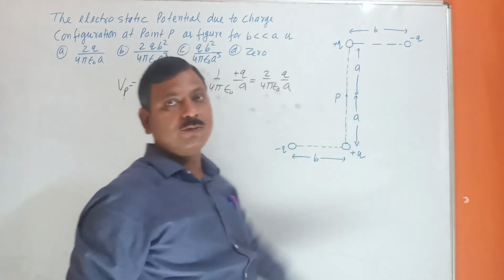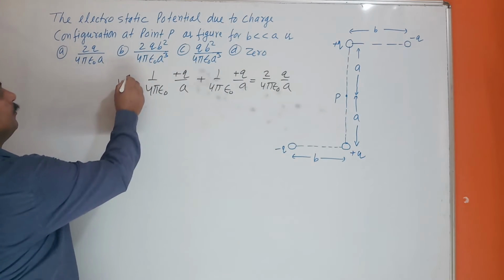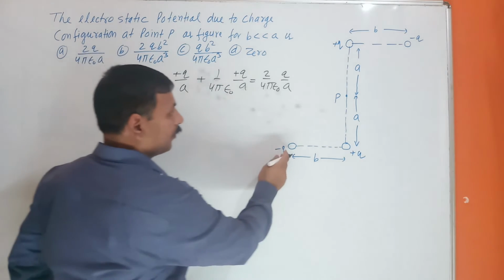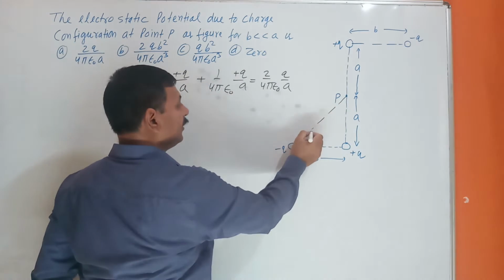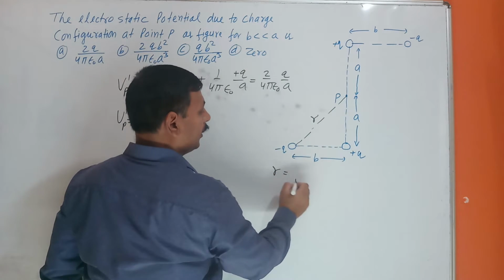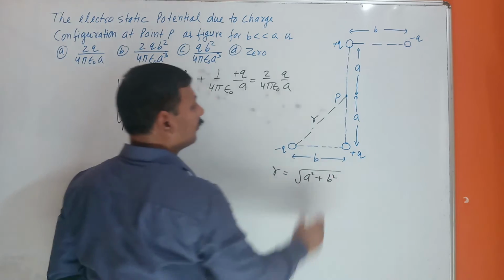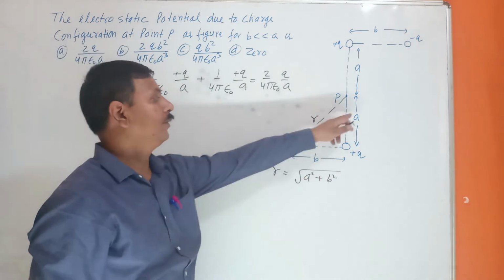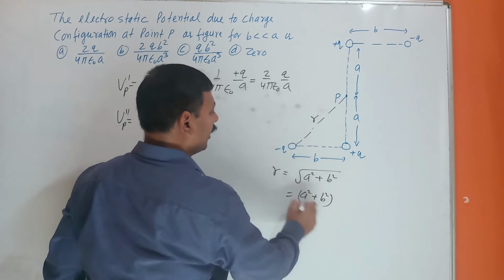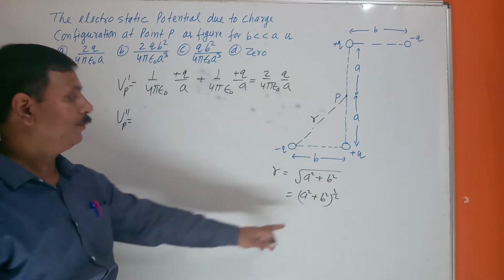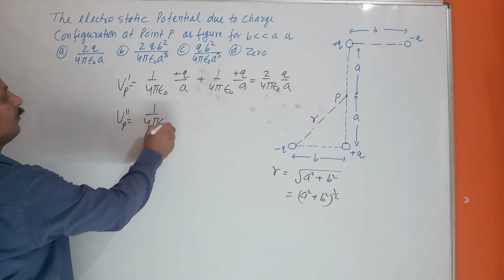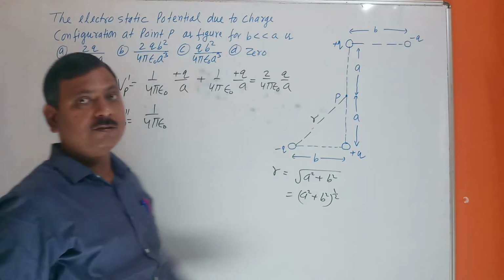When we go for the two negative charges, suppose this is Vp dash, and Vp double dash for the negative charges. So from the negative charge, what will be the distance? Suppose this distance is r. So you can see here r is equal to under root a square plus b square, or you can say (a square plus b square) power 1 by 2. Okay, so due to the negative charge, 1 upon 4 pi epsilon naught minus q upon r.